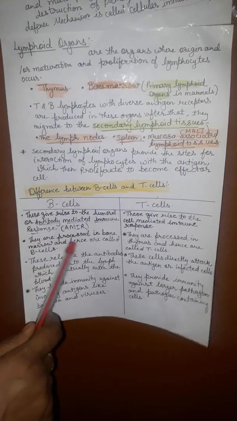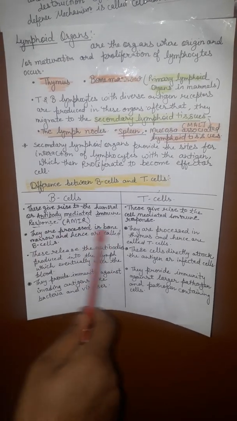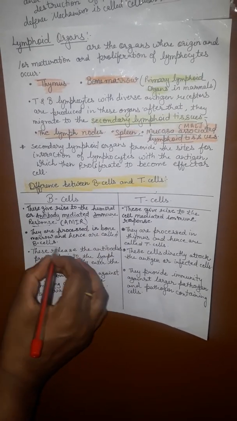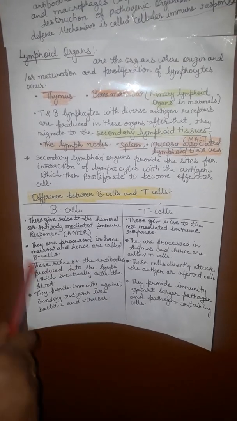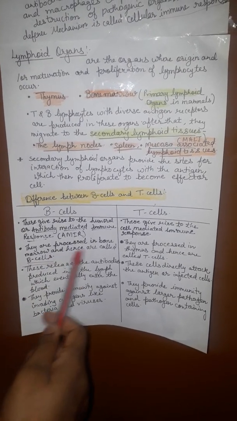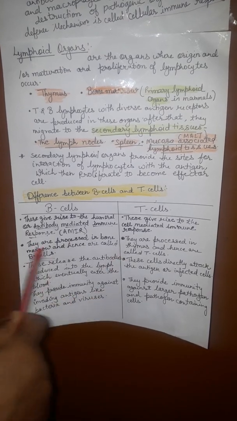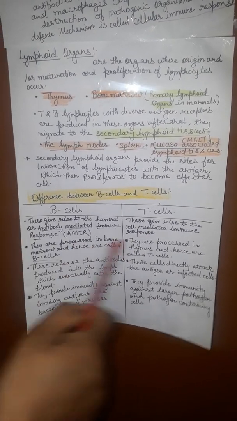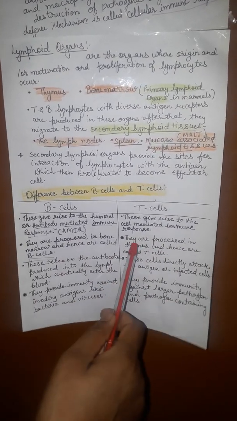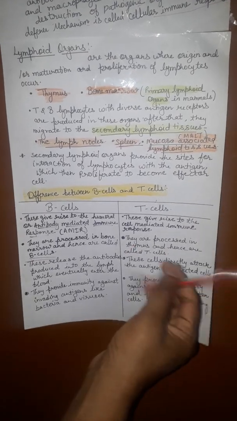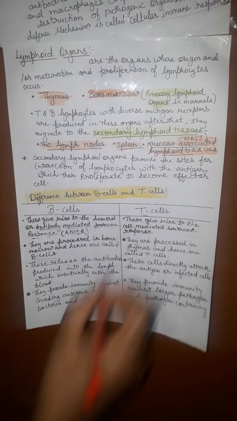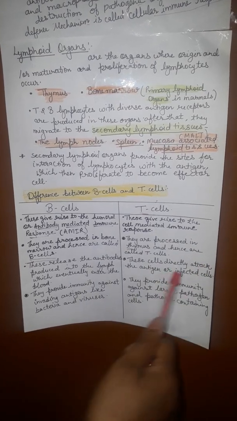B cells are processed in the bone marrow and hence are called B cells, because B is for bone marrow. And T cells are produced and processed in the thymus, so they are called T cells.